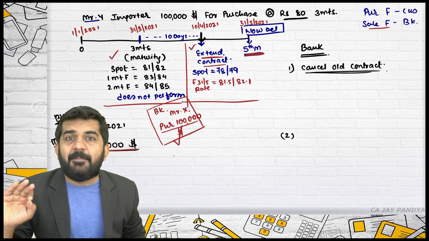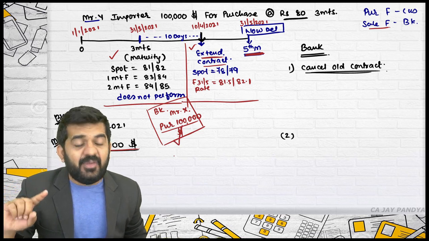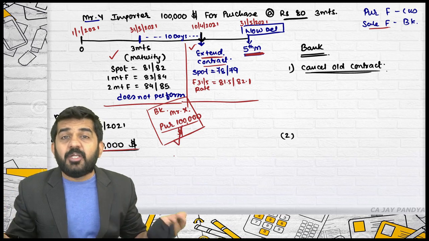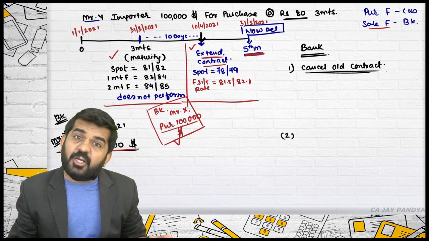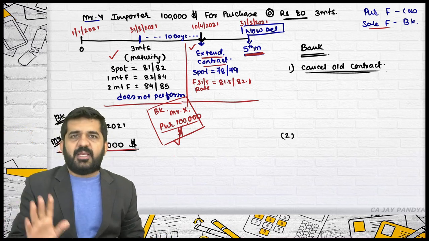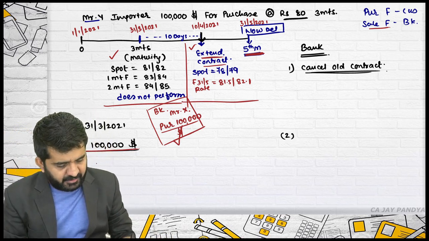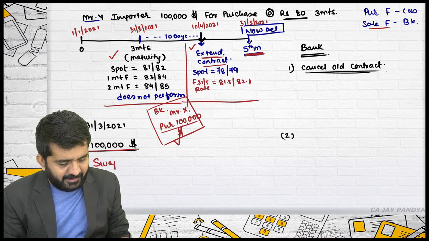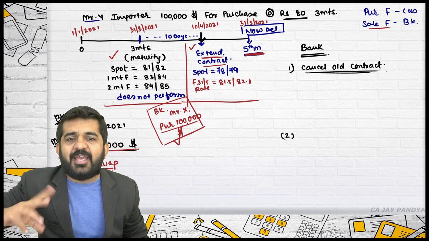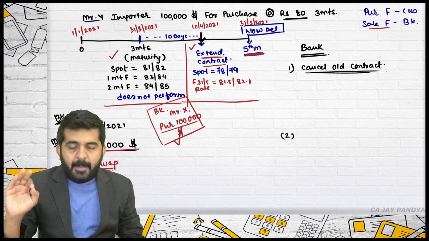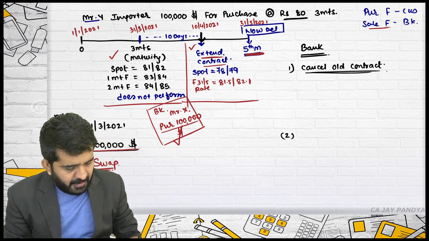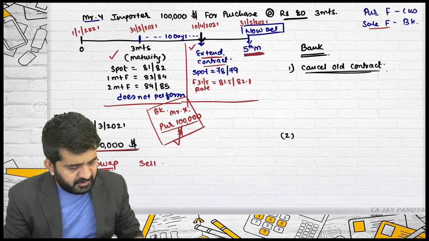So this contract is performed by the bank. Now how much money is the bank having? The bank is having $1 lakh. The bank is having $1 lakh. What will the Indian bank do with $1 lakh? It will have to sell it. So what the bank will do, try to understand. The bank will enter into a swap agreement. Now we all have learned a swap. Swap is just an exchange of cash flow. The bank will enter into a swap agreement whereby the bank will sell